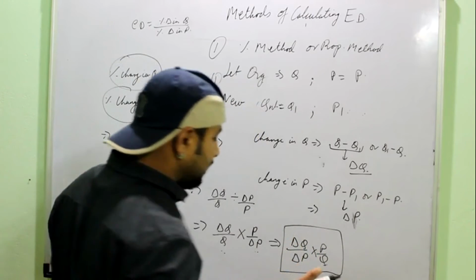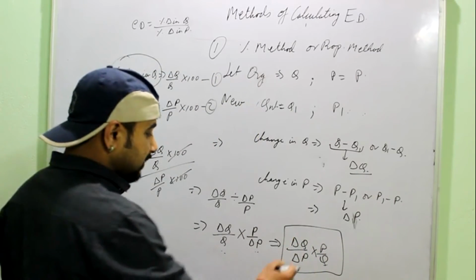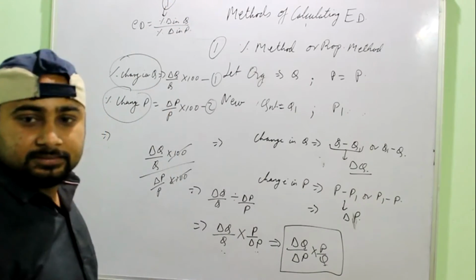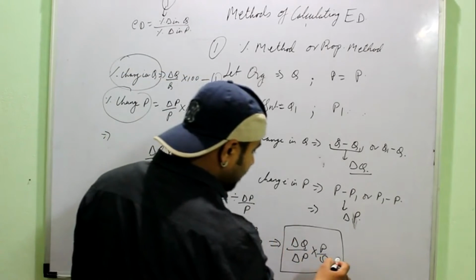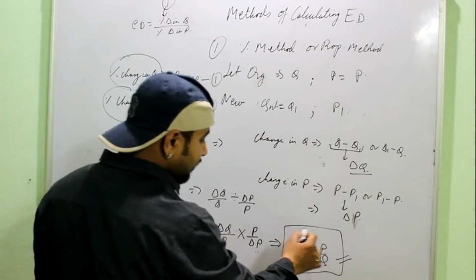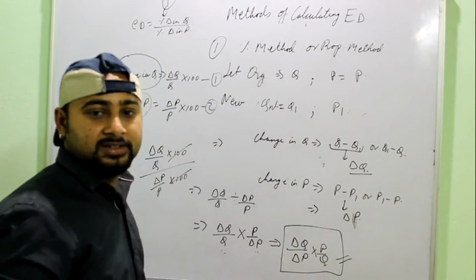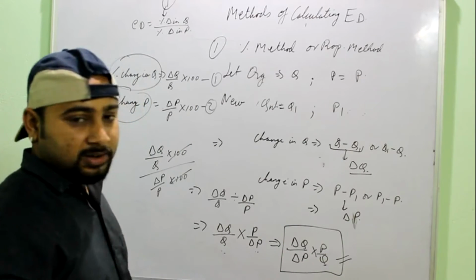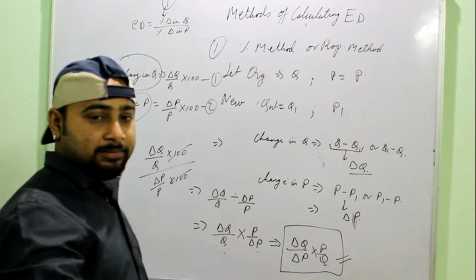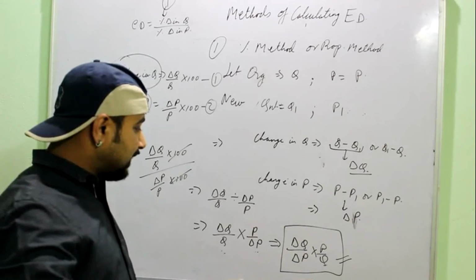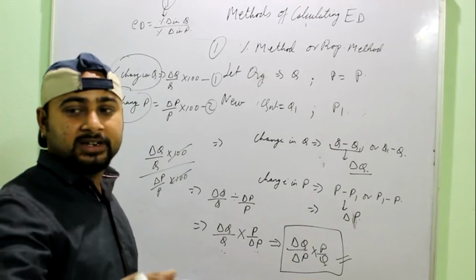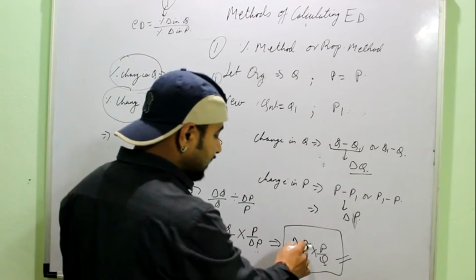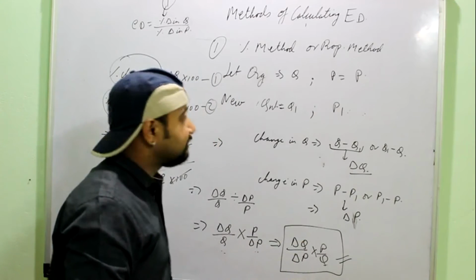Okay, so I have two formulas under the percentage method. The first formula is the basic formula. From this formula I have derived one more formula. This one I have to use where everything is given in units. Suppose it is given that when the price of a commodity was rupees 10, consumer was buying say 15 units. When the price fell to 8, consumer started buying 20 units. So it means everything is given in units. This formula is easy to apply, right?